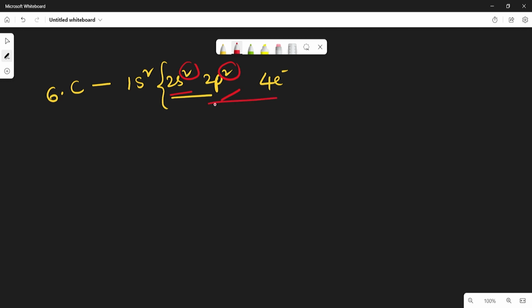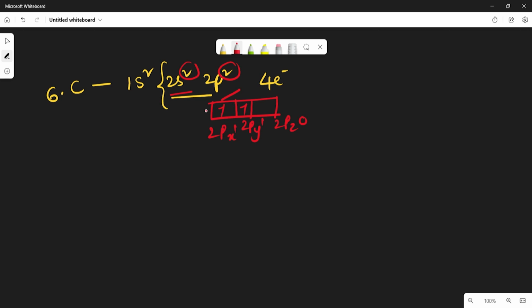See, if you see, the carbon's atomic number is 6, it contains 1s2, 2s2, 2p2. So in the outermost shell it contains 4 electrons. But if you see here, it contains 2s2, 2p2. There are no unpaired electrons, right? Yes, of course, in 2p2 there are 2 unpaired electrons, 2px1, 2py1, 2pz0.